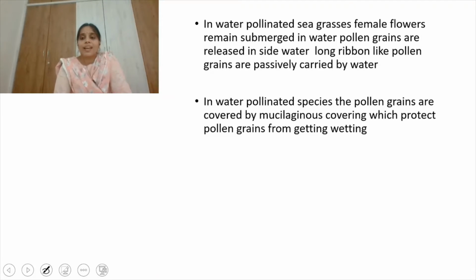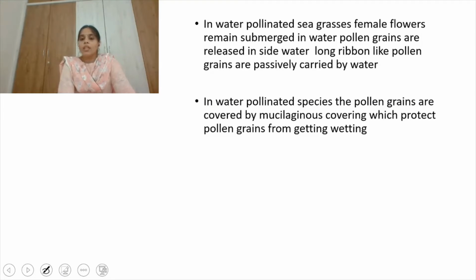And in sea grasses, the female flowers remain submerged in the water only. In the case of Vallisneria, the female flowers come to the surface of the water. But in the case of sea grasses, they remain submerged in the water only. Which ones? Female flowers. The pollen grains are also released into water. They are passively carried by water. It takes place inside water only. But in the case of Vallisneria, it takes place above the surface of the water. And in the case of sea grasses, it takes place inside the water only.